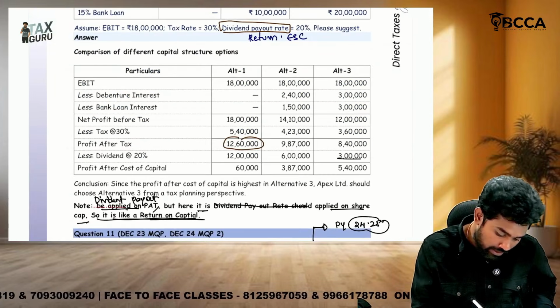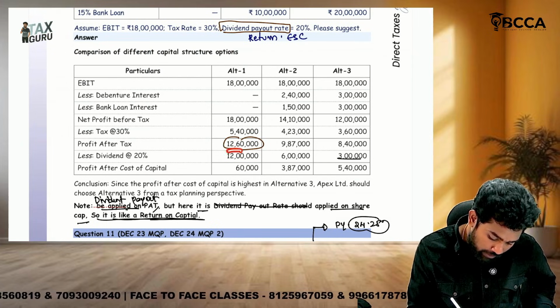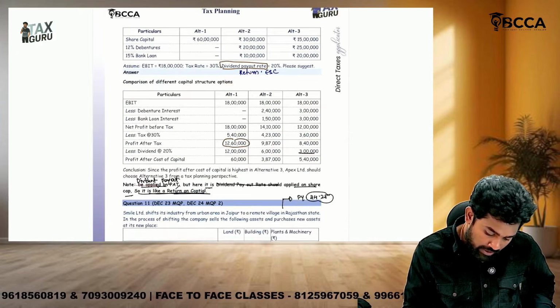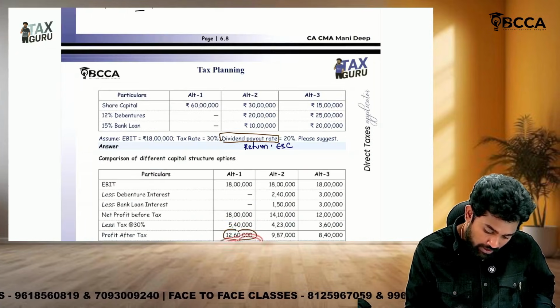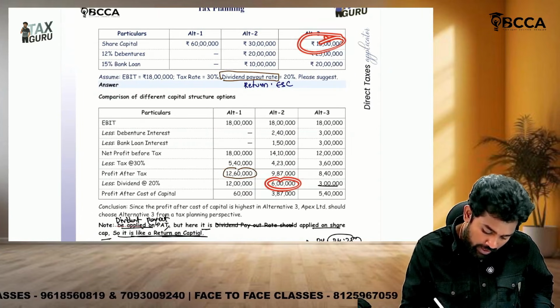How much is the return they are expecting? 20%. So from there if you subtract 20% on their capital, how much? 60 lakhs into 20%, that is 12 lakhs. In the second option it is only 30, so 6 lakhs. In the third option it is only 15 lakhs, so subtract 3 lakhs.